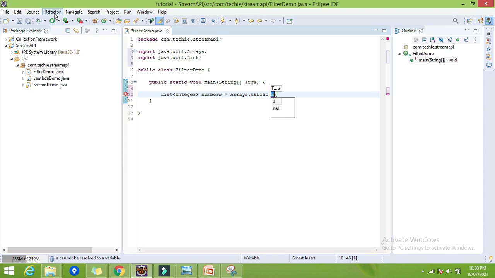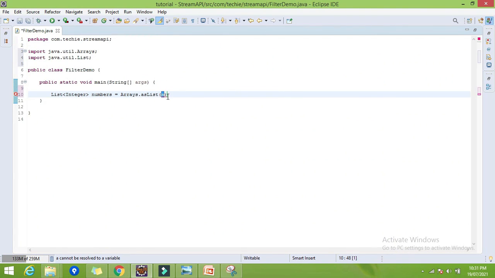I will specify all the numbers here, 1 to 10. So we have the list of integers that is 1 to 10.